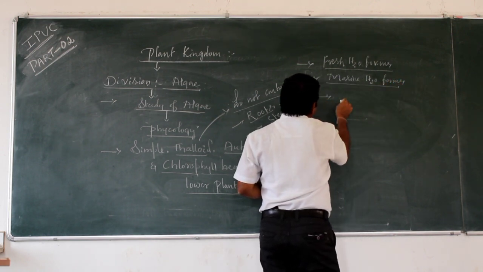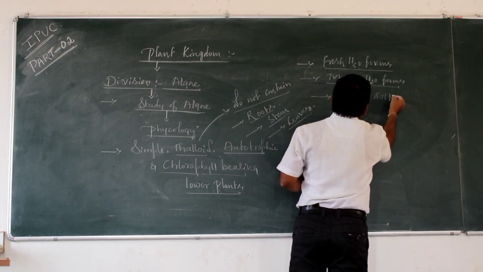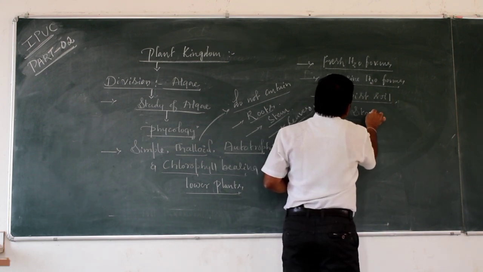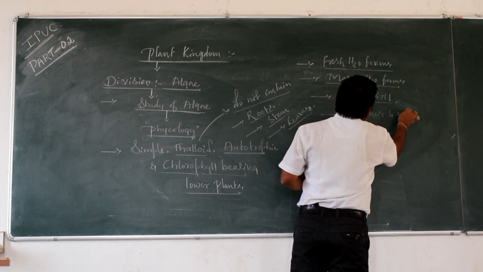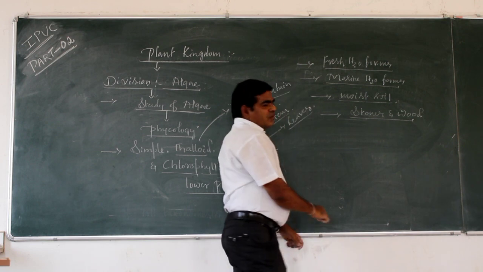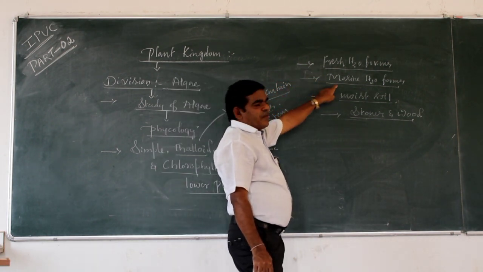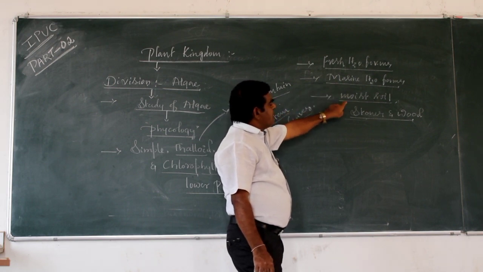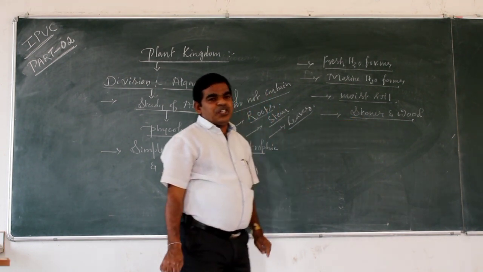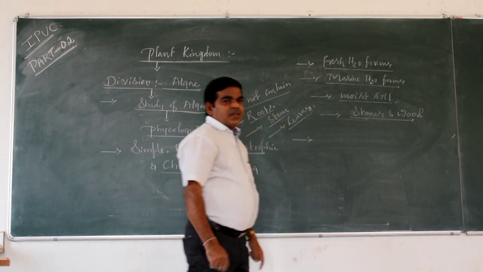Some are found on moist soil, stones and wood. So some algae are freshwater forms, some are marine water forms, and some are present in moist soil, stones and wood.